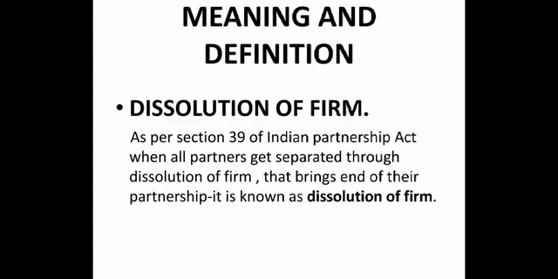What did we understand here? Dissolution of firm means the entire business is closed, the three of them have separated. For now we have considered the example of three partners, A, B and C, just for the sake of understanding. So the entire business is closed, everything is sold. Now the partnership firm does not exist. That is dissolution of firm.